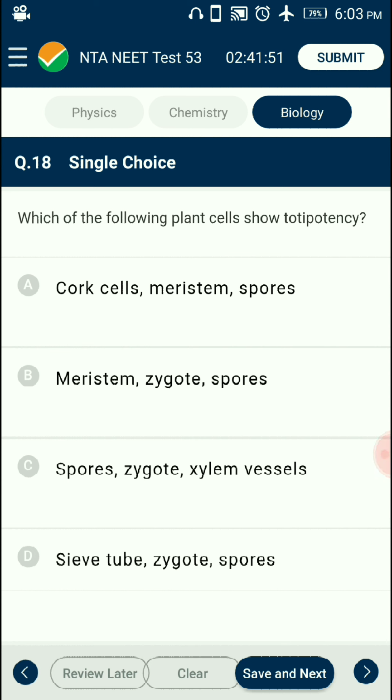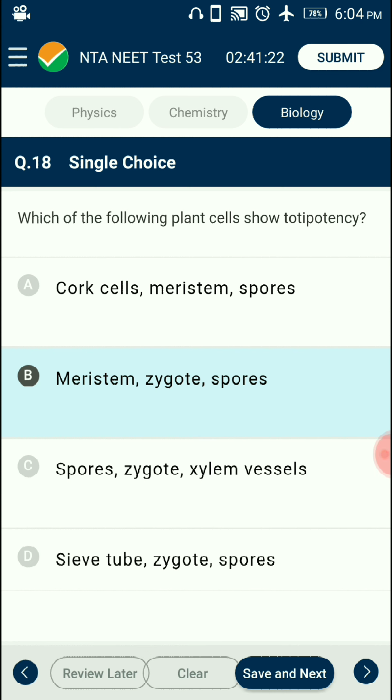Totipotency is the natural and genetic potential of a single plant cell to form the entire plant. It is a characteristic feature of a cell to form all cell types in an adult organism. Spores, zygotes, and meristematic regions are good examples of totipotent cells, showing the greatest potential of differentiation and are able to form any cell. So the answer is option B. Meristem, zygote, and spores are the plant cells.